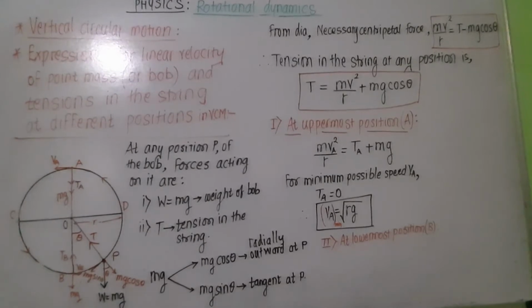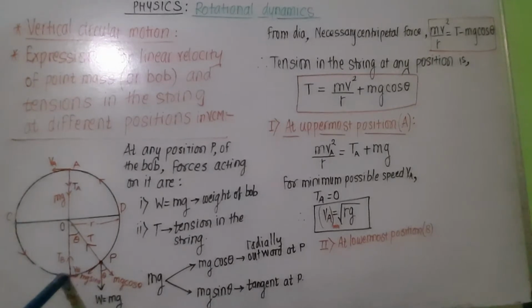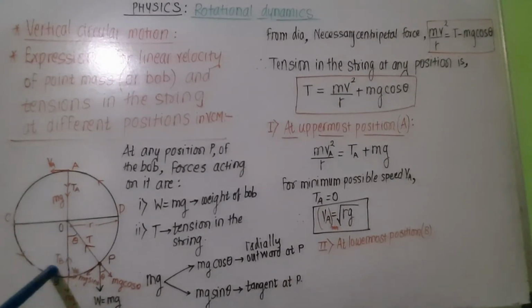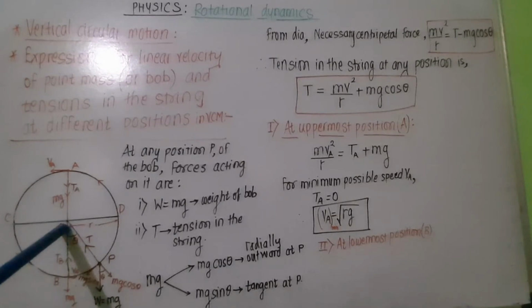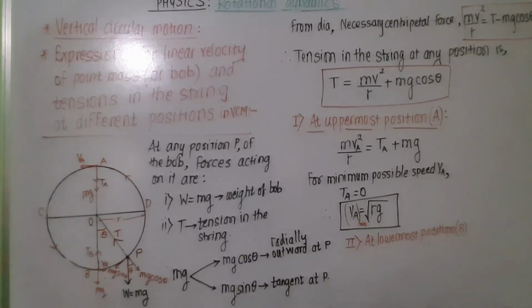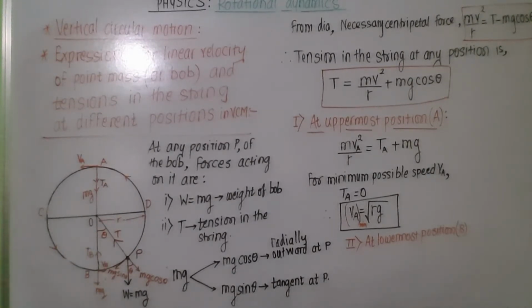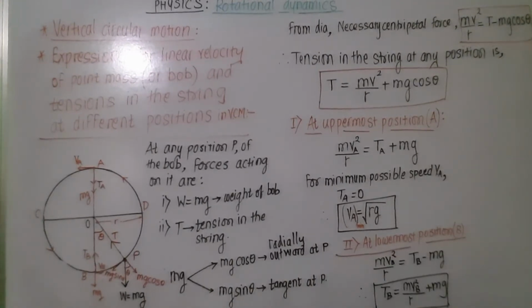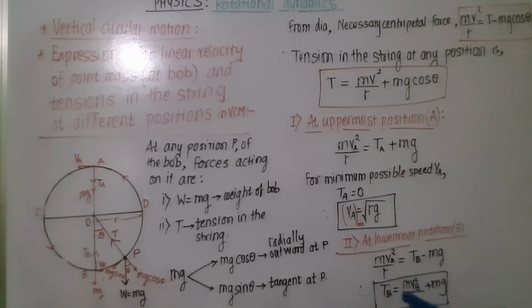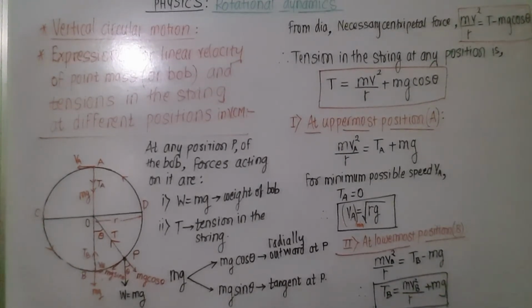Now when the bob is at the lowermost position, that is at point B, at that time tension in the string, denoted by TB, is vertically upward towards the center of the circle, and weight of the bob is acting in the vertically downward direction. Here it is shown. So in this case centripetal force is equal to TB minus mg. Therefore at the lowermost position we get tension in the string is equal to mvb square upon r plus mg.